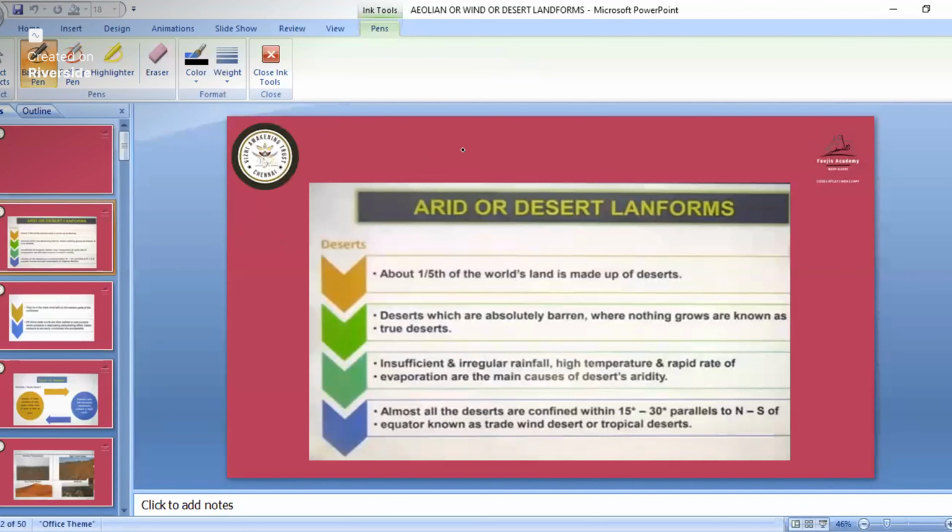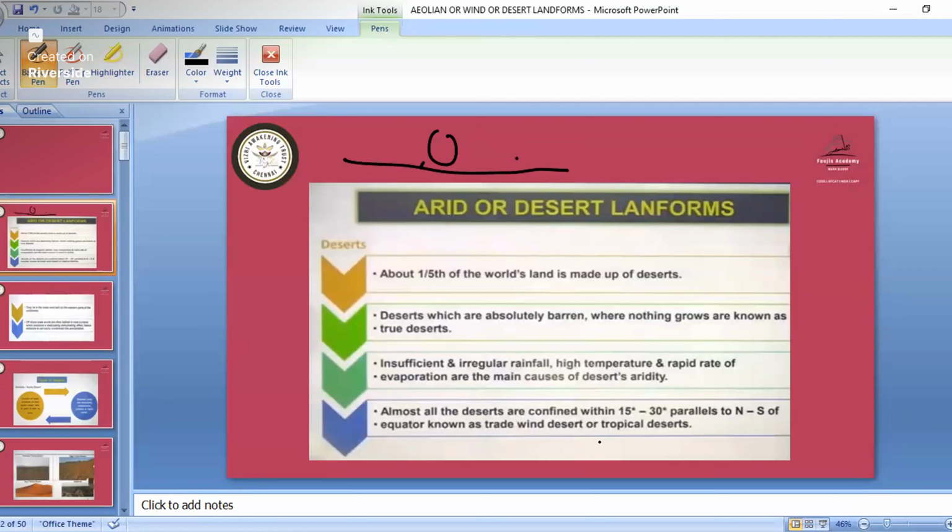that land is particularly barren, and where there are no houses or anything. There will be harsh climates. So all those landforms that form in that particular area are known as the desert landforms. In deserts, mostly all the erosion and deposition happens due to wind, so we also call them the wind landforms.